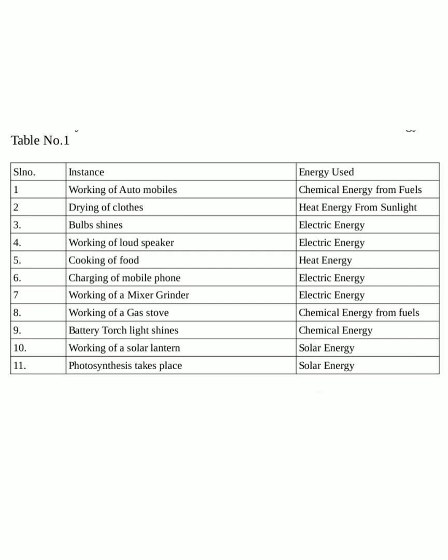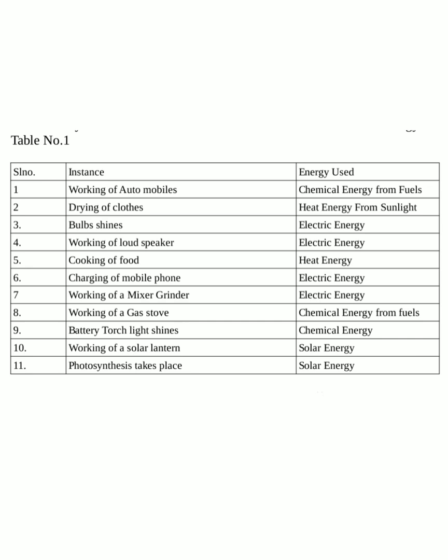Next one is cooking of food. Every stove, that is firewood stove or gas stove, gives heat energy to cook the food. So the energy used to cook the food is chemical energy, the chemical energy contained in the firewood or LPG, and the energy used for cooking is heat energy, isn't it? Energy used for cooking of food is heat energy.